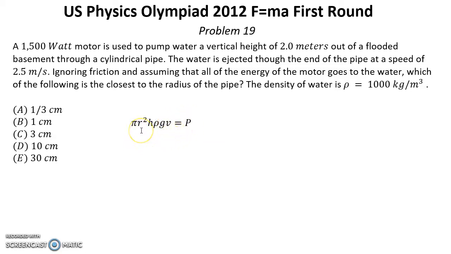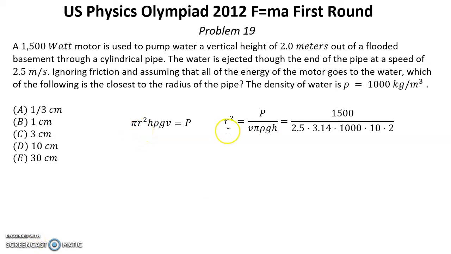And from here we can find r squared. r squared equals power over v pi rho g h. When we put in numbers, we have an expression which is approximately 0.01. So to find r, we need to take the square root of this, and that will be r equal 0.1 meters or 10 centimeters, which is answer D.